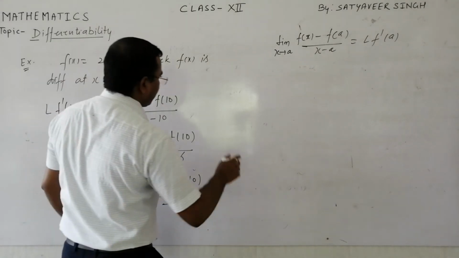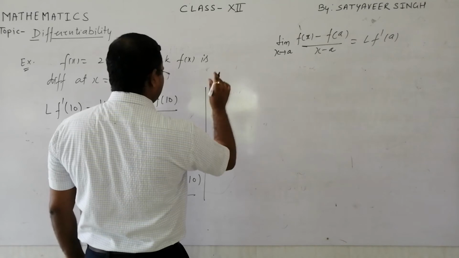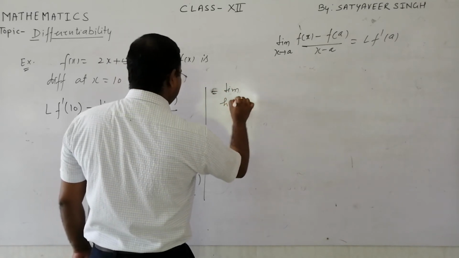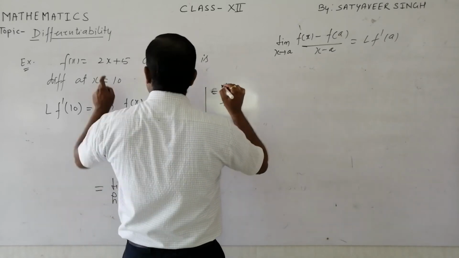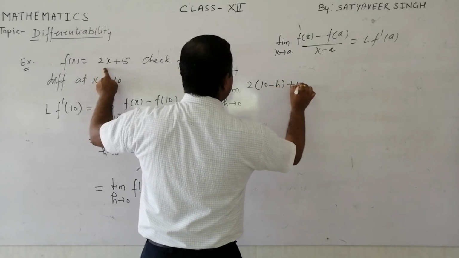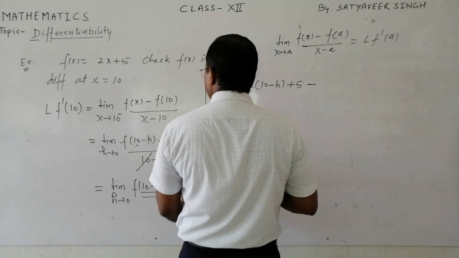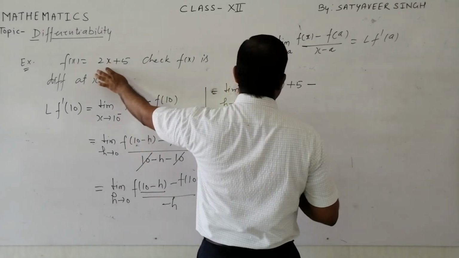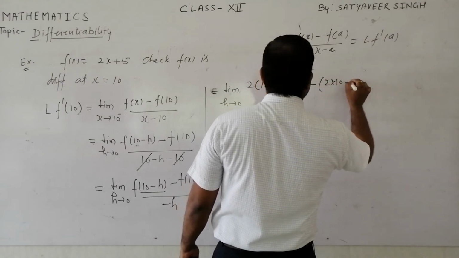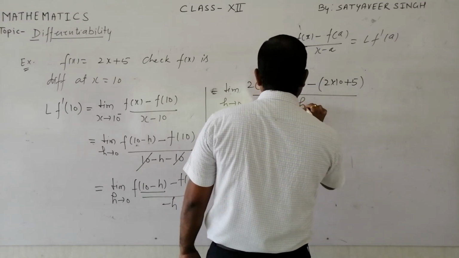This is x for our function, this value 10 minus h we will put here. So this is equal to limit h tends to 0, and in the function I am putting this value, 2 times (10 minus h) plus 5, and f of 10 is 2 into 10 plus 5, upon minus h.